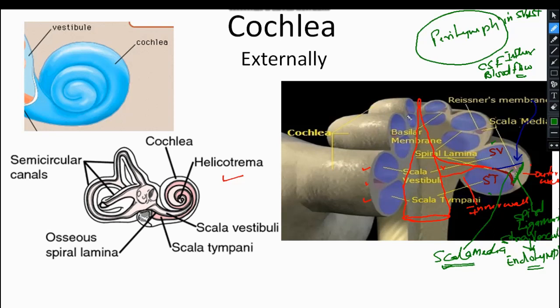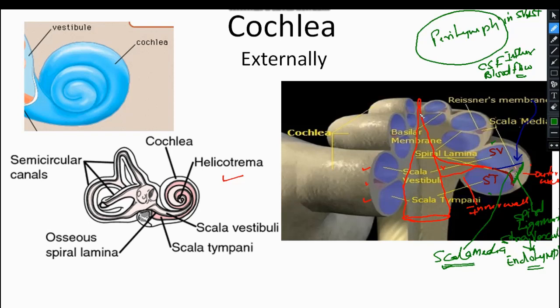But when it reaches near the apex, you won't see this spiral lamina. The spiral lamina is absent near the apex, so this limits the further lengthening of the scala media near the apex.